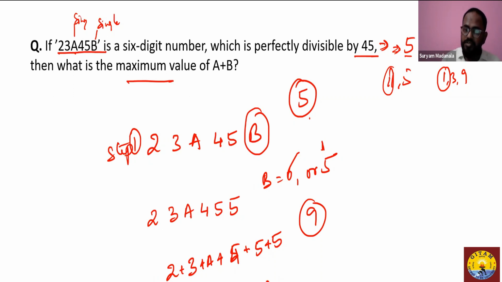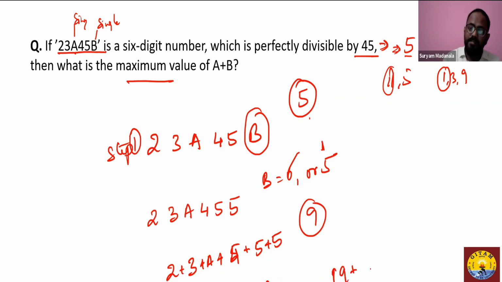So what is the number which you add to 19, which makes it divisible by 9? Now you can say, I can add -1 to it. But again, this is a 6-digit number, so you cannot include a negative number in the middle of a 6-digit number. So there's no possibility that it will be -1.